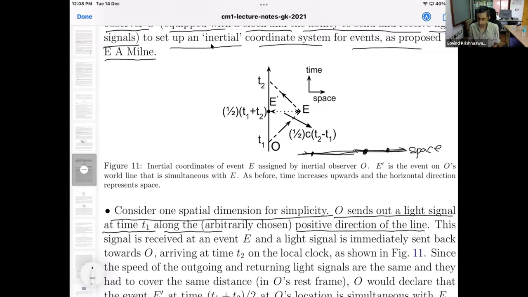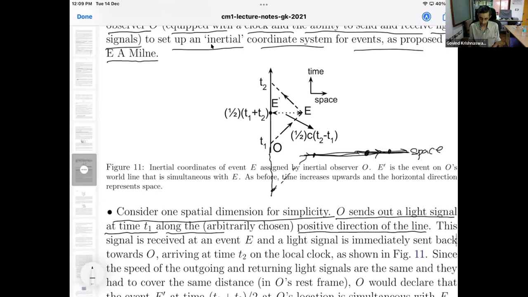So this is our line, and let us suppose the person sends out a light signal towards the right. You choose some direction and you call that the positive direction. Now, of course, if t1 is too late, you may not be able to access certain events, so only events in the future can be dealt with. If you wanted some earlier event, you must go backward and send your signal even earlier.